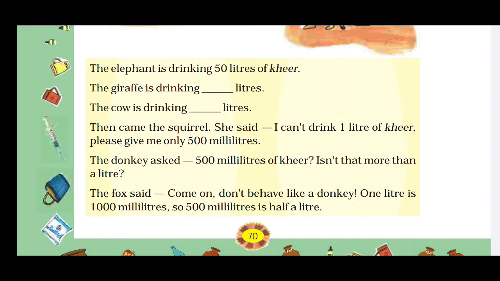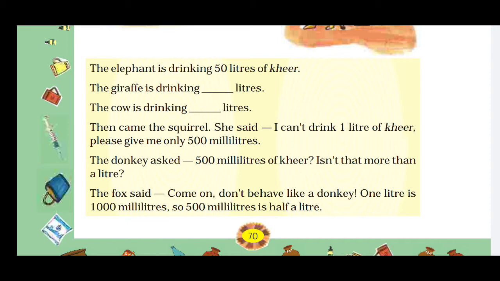So first we understand the conversion. We understand what are liters and milliliters and what is the connection between them. So 1 liter is equal to 1000 milliliters. Okay, 1 liter equals 1000 milliliters.